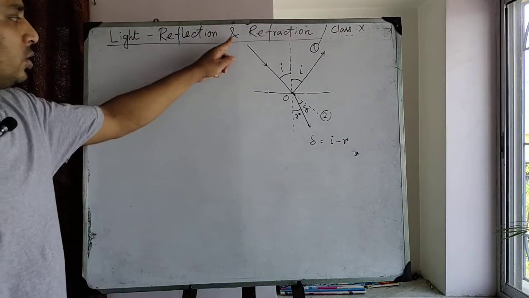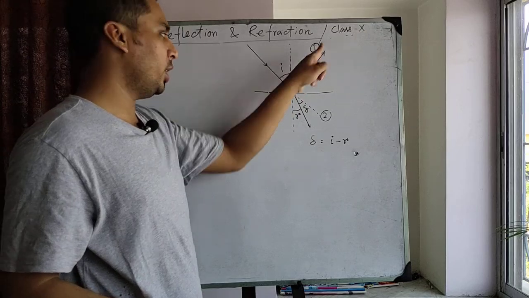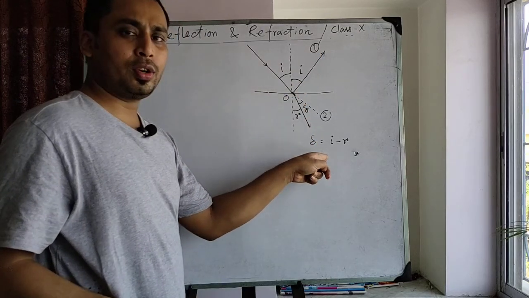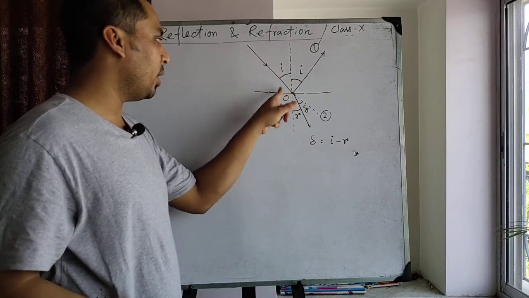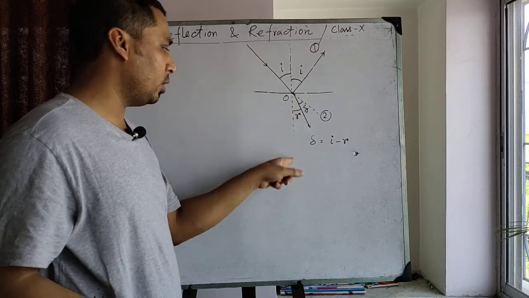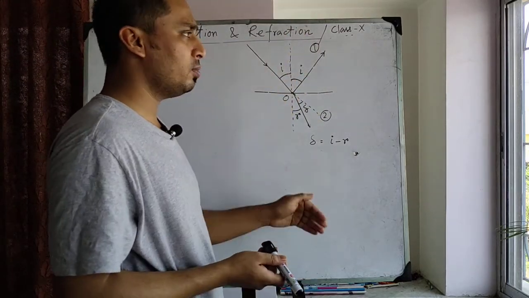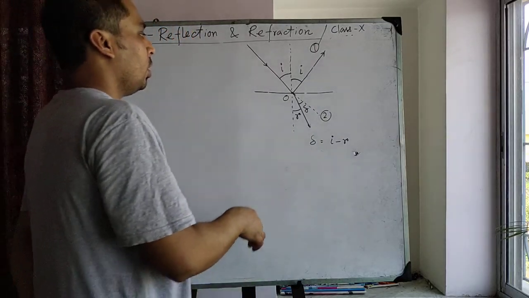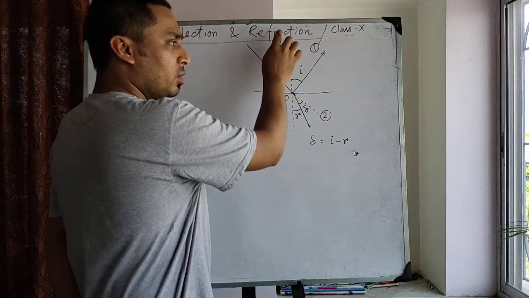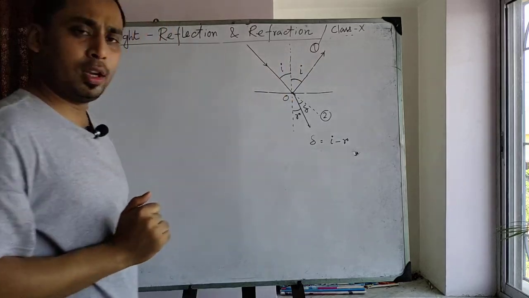Okay. This is the incident ray, this is the reflected ray, this is the refracted ray, and this is the normal. This is the interface of the two surfaces. This is medium 1, this is medium 2. The angle made by the incident ray with the normal is called the angle of incidence.